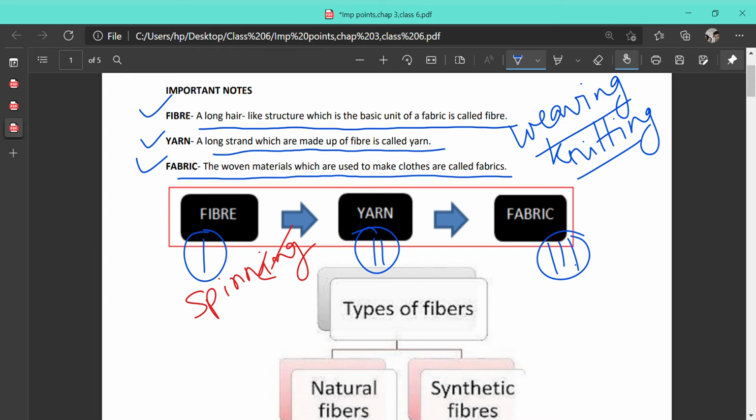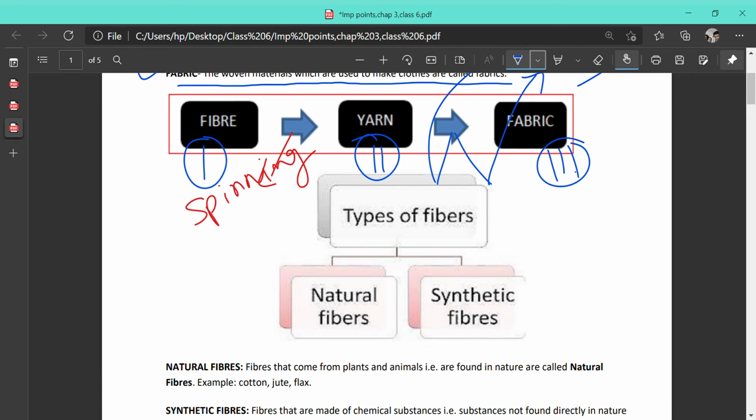And that is done by two processes, as I told you. One is weaving and the other one is knitting. So this is the ultimate process by which we can prepare a fabric out of fiber. And what is this fabric used for? This fabric is used to produce clothes. So we prepare clothes from fabric, and clothes, again, are of two types.